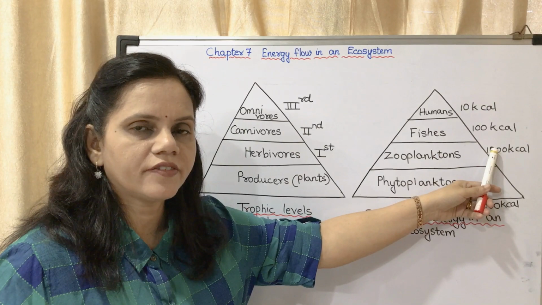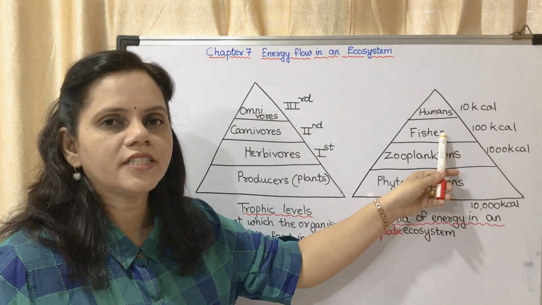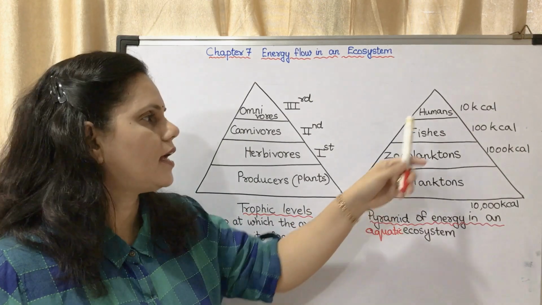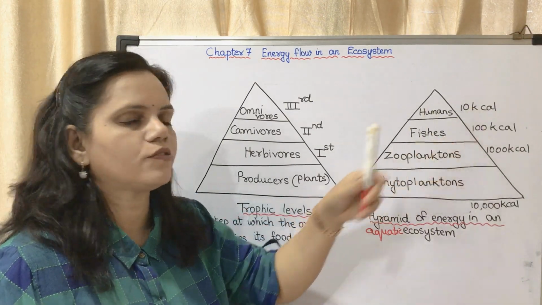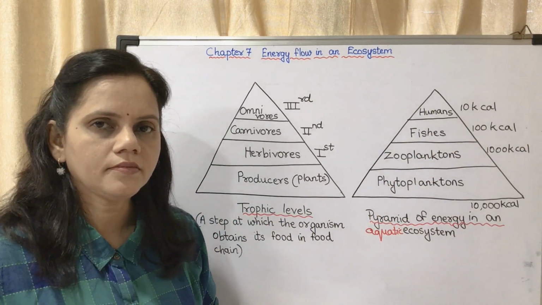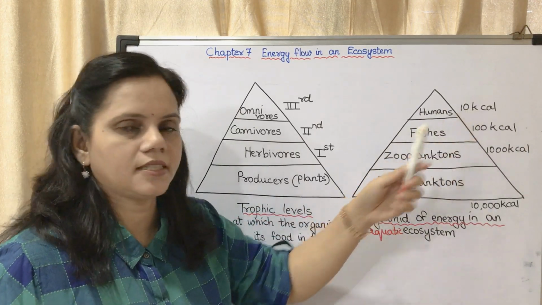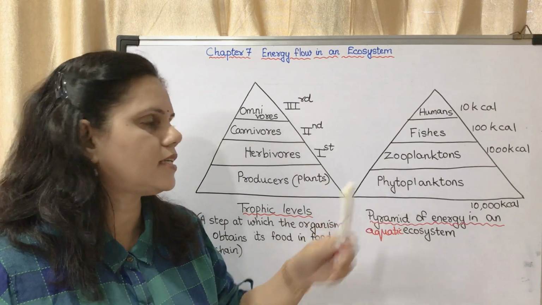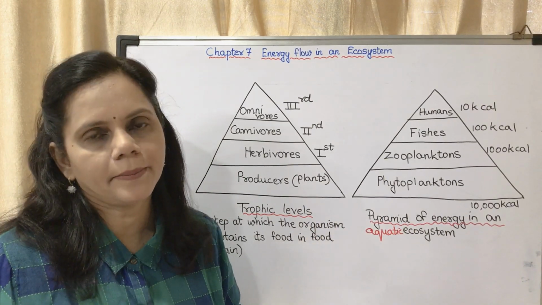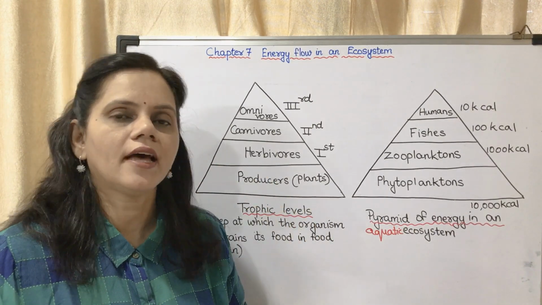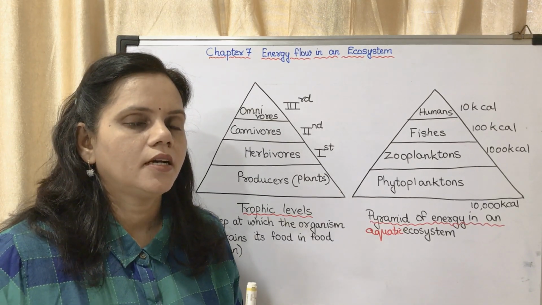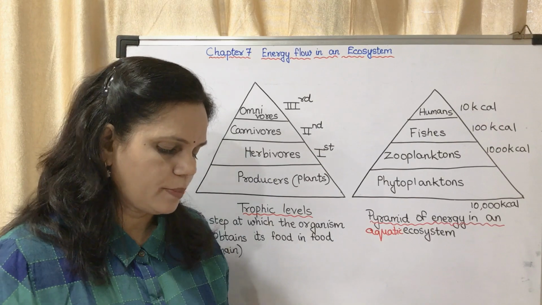Only 10% of 1000 is available to fishes. Fishes get only 10% of 1000, that is 100, and the humans get only 10% of that, that is 10 kilocalories. That means the energy is going on decreasing. That is why it is in the form of a pyramid. Have you understood the pyramids? So in this pyramid, what are the questions which could be asked?